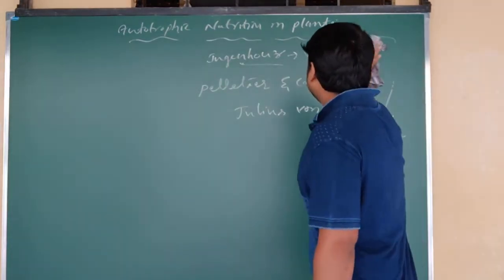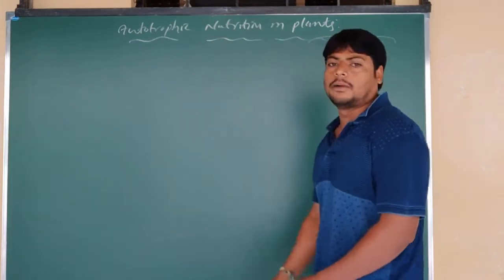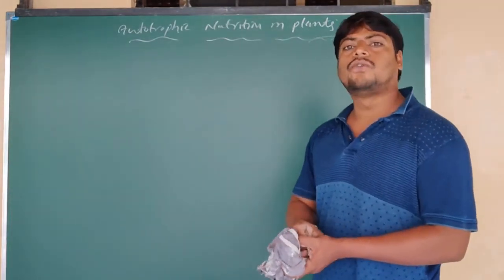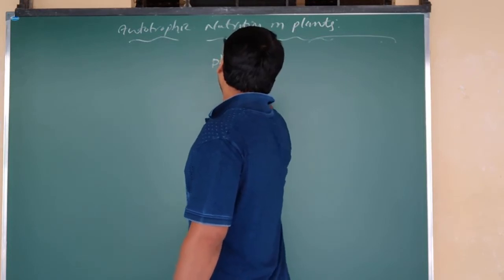Now, as we have seen the various scientists' contributions, we are going to discuss the process called photosynthesis. What is photosynthesis? Already we have learned about this.